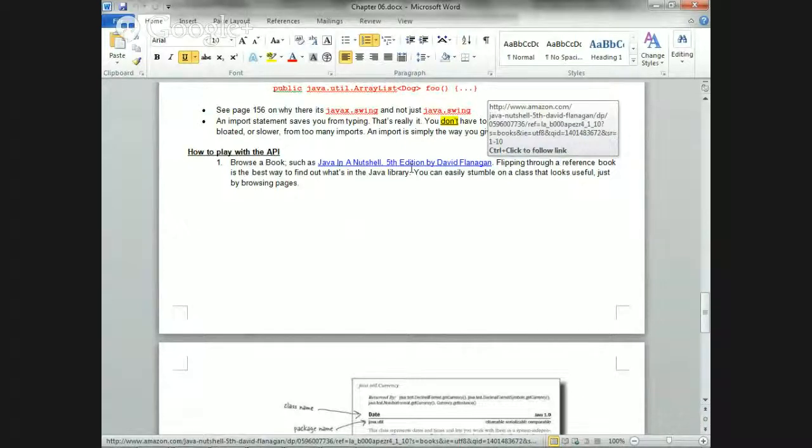But usually what you'll actually do is, say we're going to build Android, which we're going to do next. The book that we get on Android will teach us the libraries we need to know. Then if you want to research more, you can go on Google and find more stuff. But the best way really is to find a book on the thing you're trying to build. That'll teach you most of what you need to know, and then a book will help you for quick reference if you want to check some more stuff out.